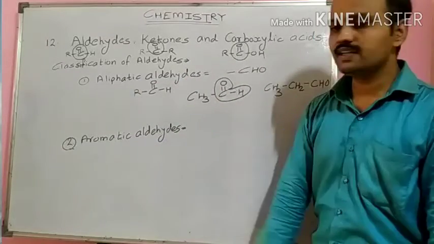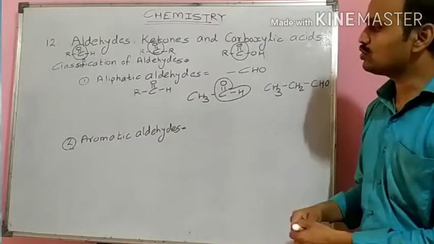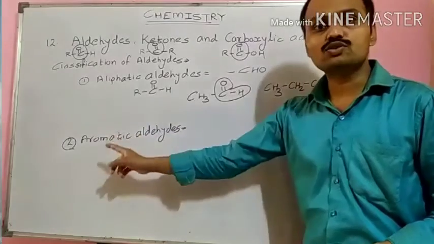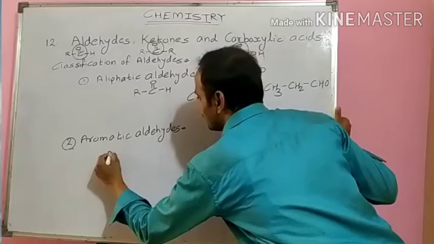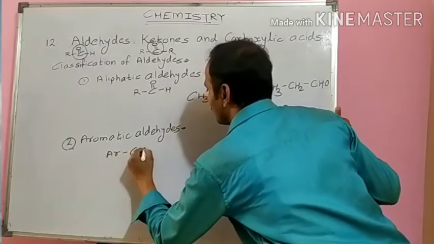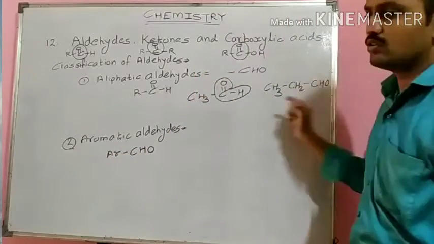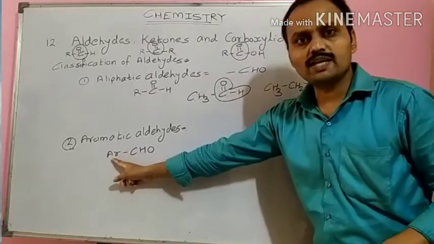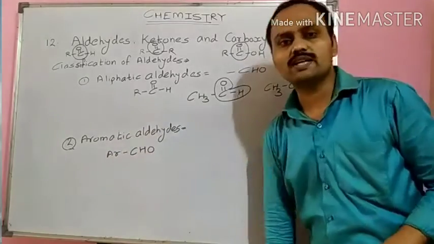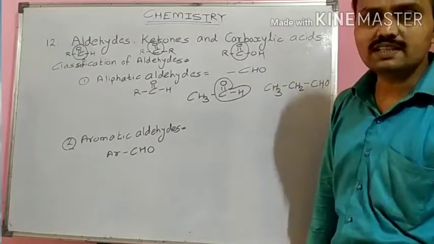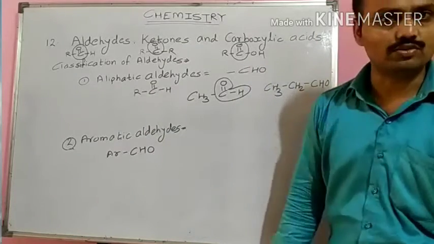In aromatic aldehydes, the CHO group is directly attached to an aromatic ring. So, it will be represented as ArCHO. Ar means aromatic ring, meaning CHO is directly attached to an aromatic ring like benzene and its derivatives.